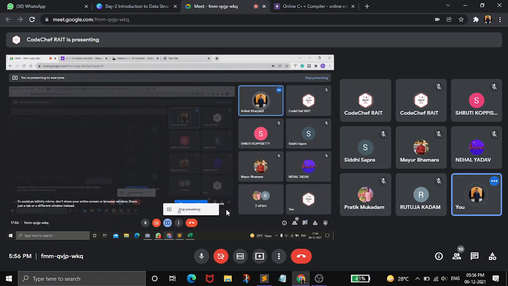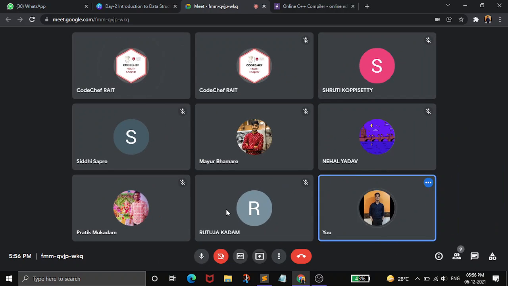So guys, this was just the first session, and in the next session we will take more problems on array, and we will cover the array part, and after that we will start with the main data structures, which are stack and queue.